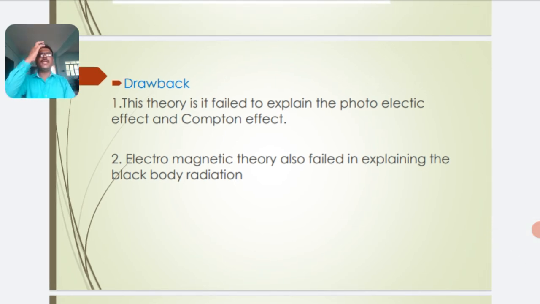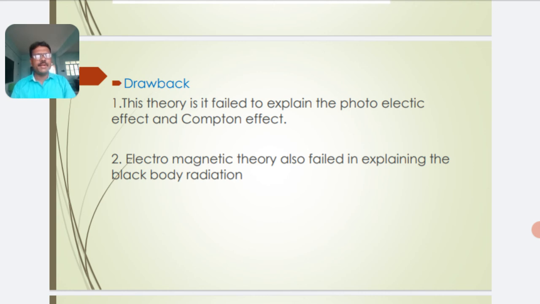Then what are the drawbacks? This theory failed to explain the photoelectric effect and the Compton effect. Electromagnetic theory also failed in explaining black body radiation. The Compton effect, the photoelectric effect and black body radiation can all be explained based on the particle nature of light.